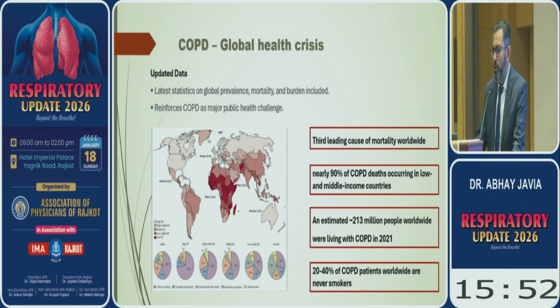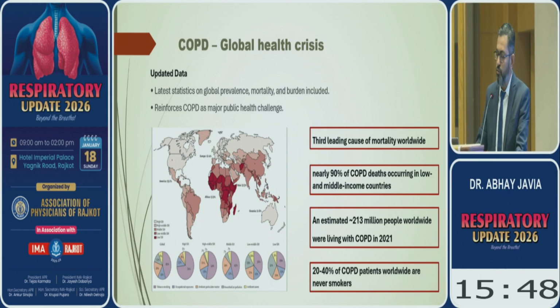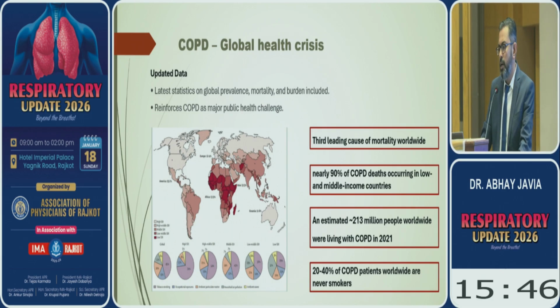Why is it called a global health crisis? Because COPD is the third leading cause of mortality worldwide, and nearly 90% of COPD deaths are occurring in low and middle income countries. It is estimated that 213 million people worldwide were living with COPD in 2021, and 30 to 40% of COPD patients worldwide are never smokers.